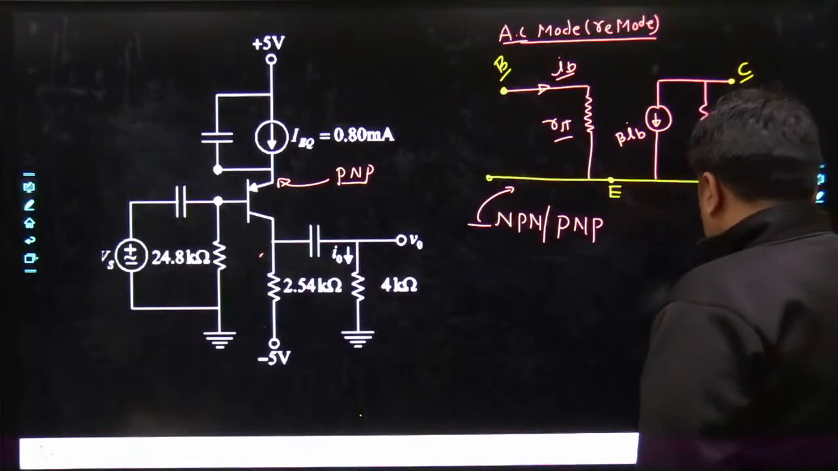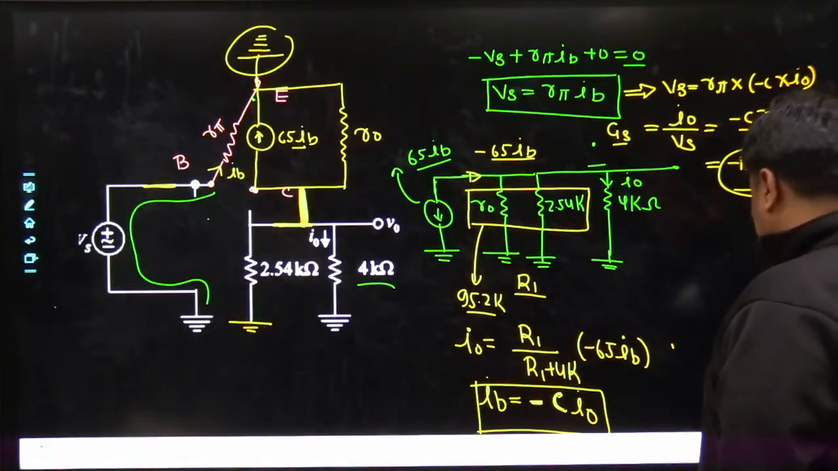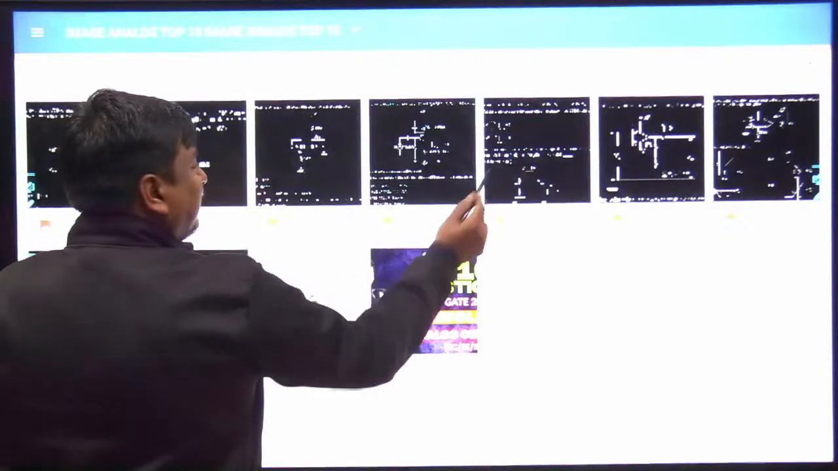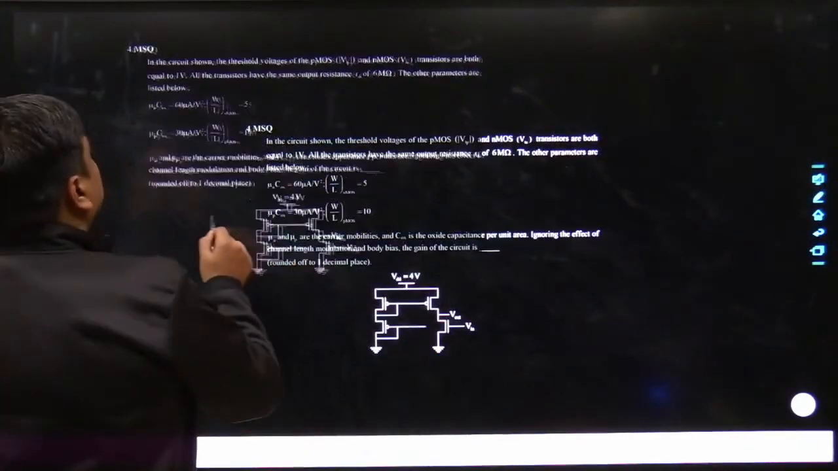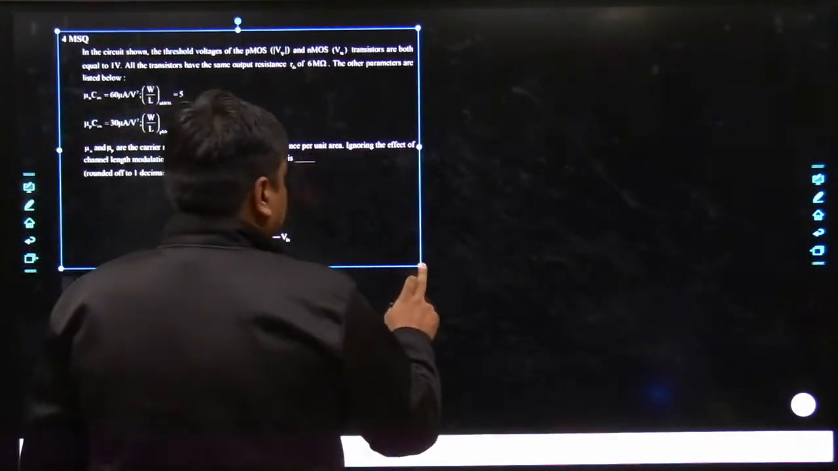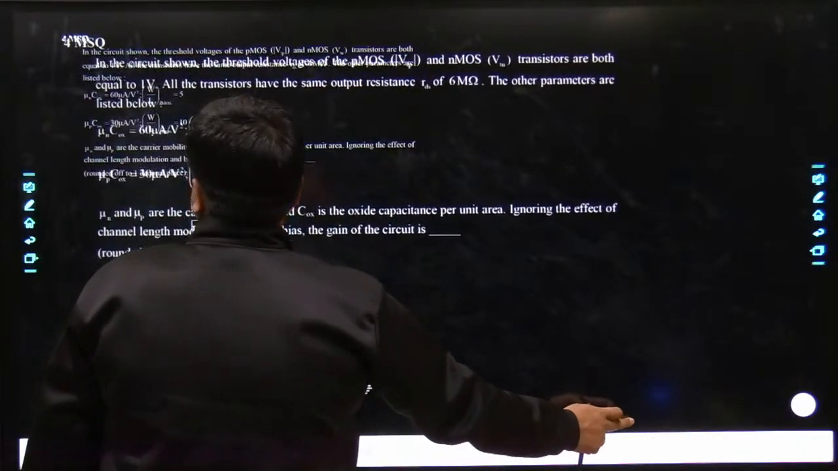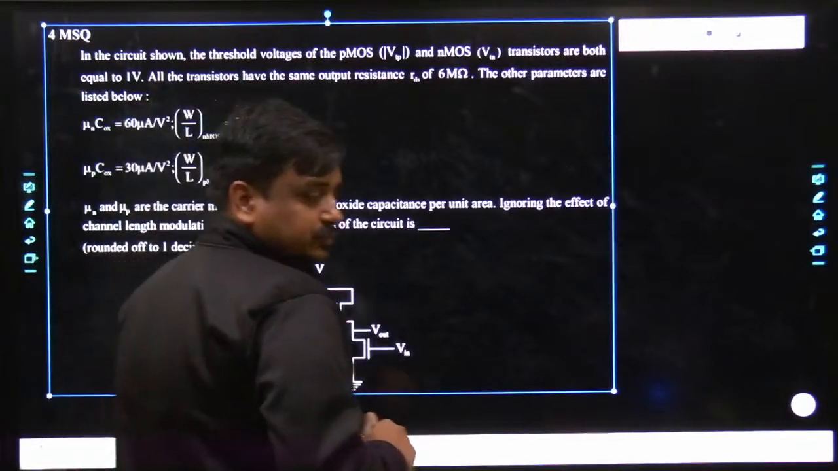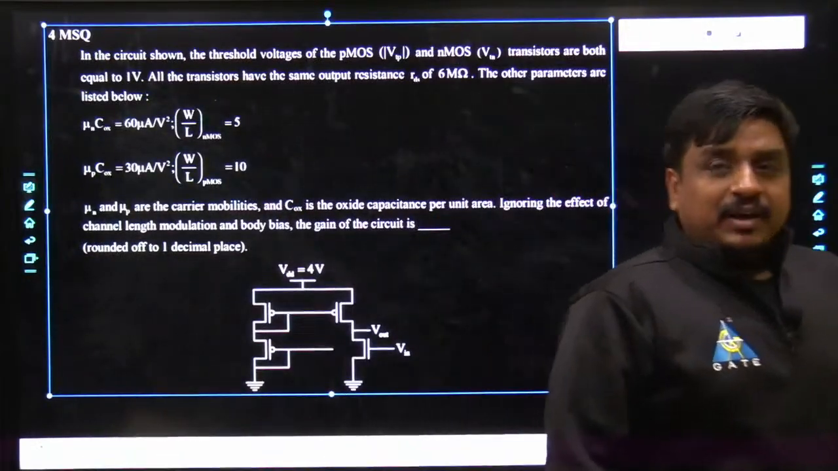Now, the next question which I am going to take, the straight question has come in the GATE examination, but this is such an important problem. I have just copied a problem from the GATE examination. Again, this problem is from the concept of MOS. Let me read the problem carefully.